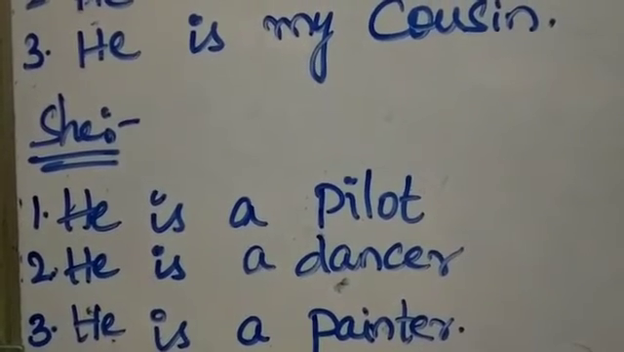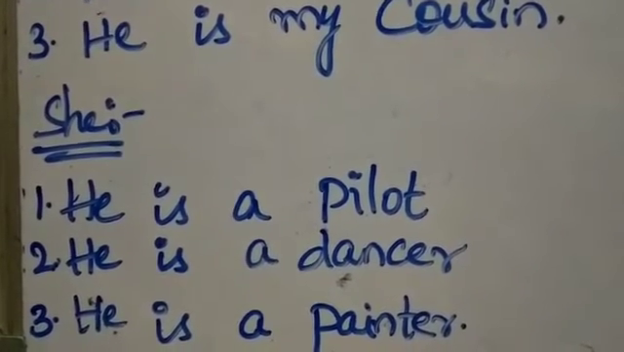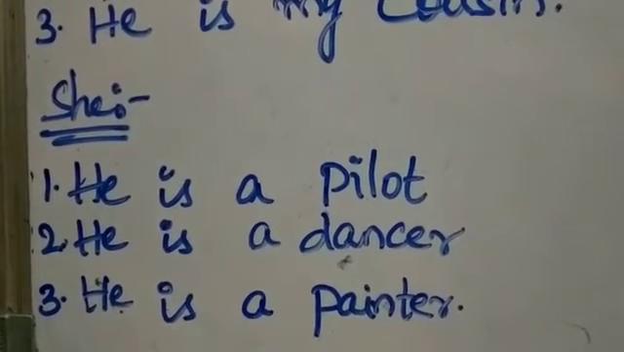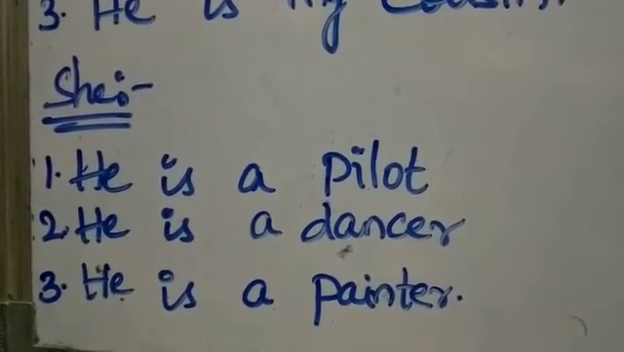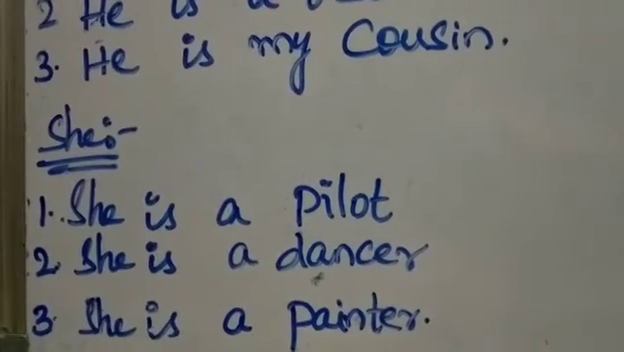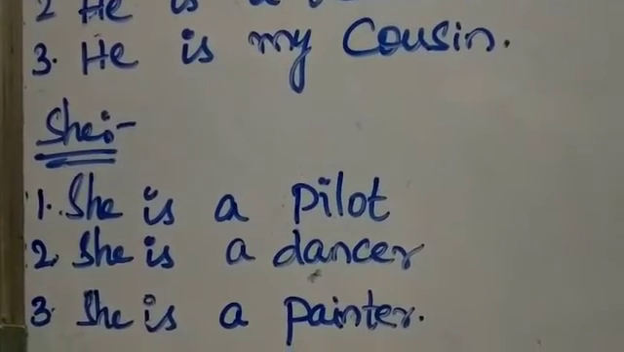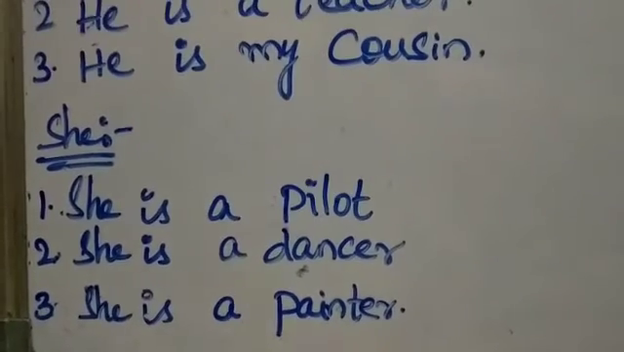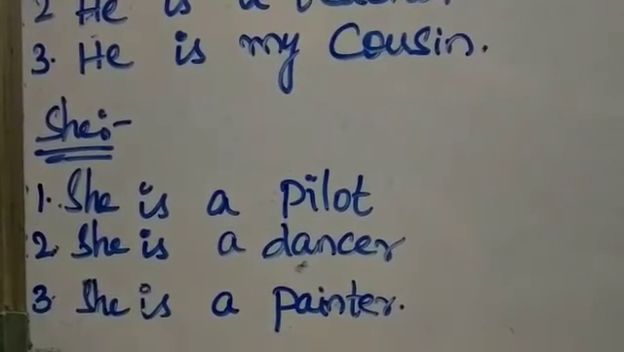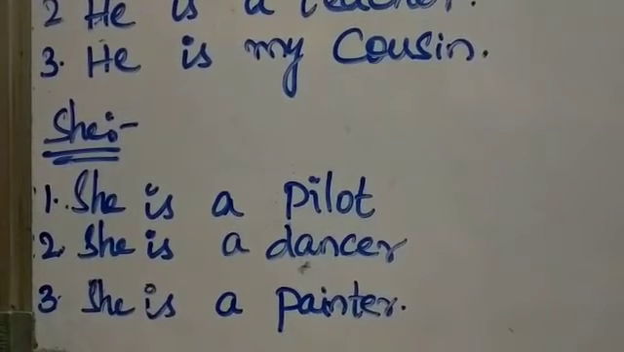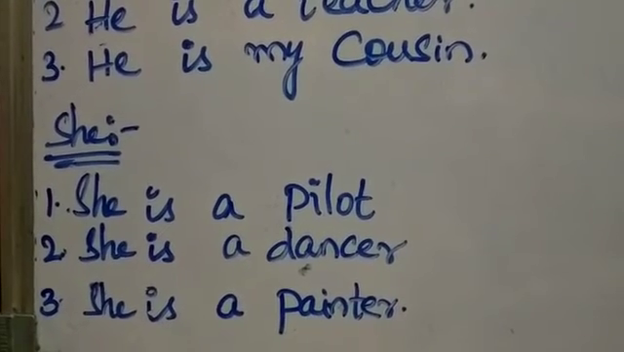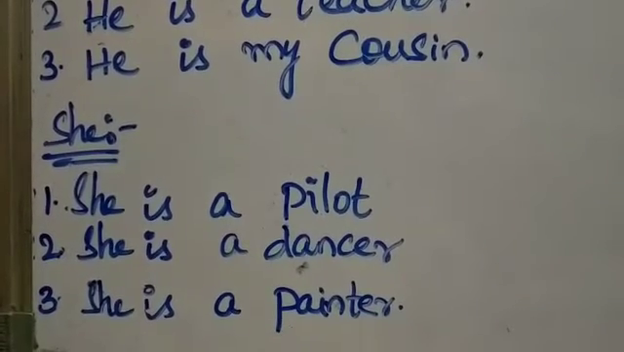Now moving towards the next topic, that is she. She is also used for a singular person. So here the word she is used for girls and women. She is used either for a woman or a girl. It is not used for boys or men, because we are using the word he to refer to them.